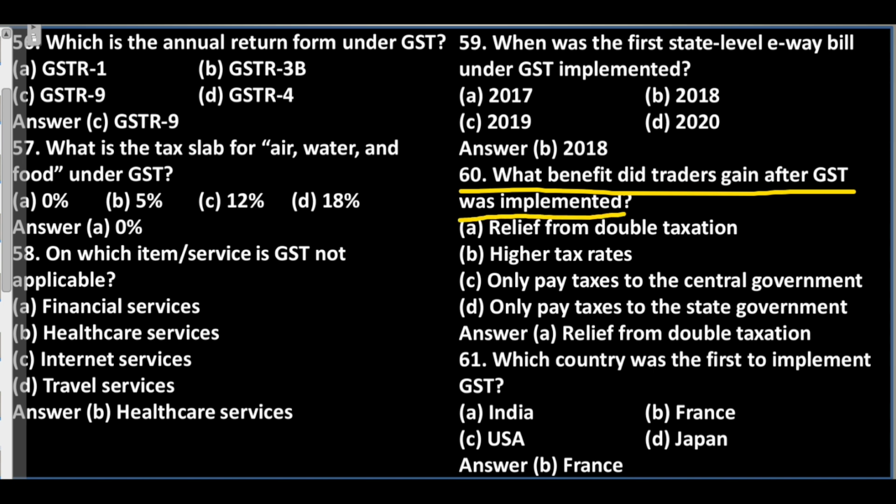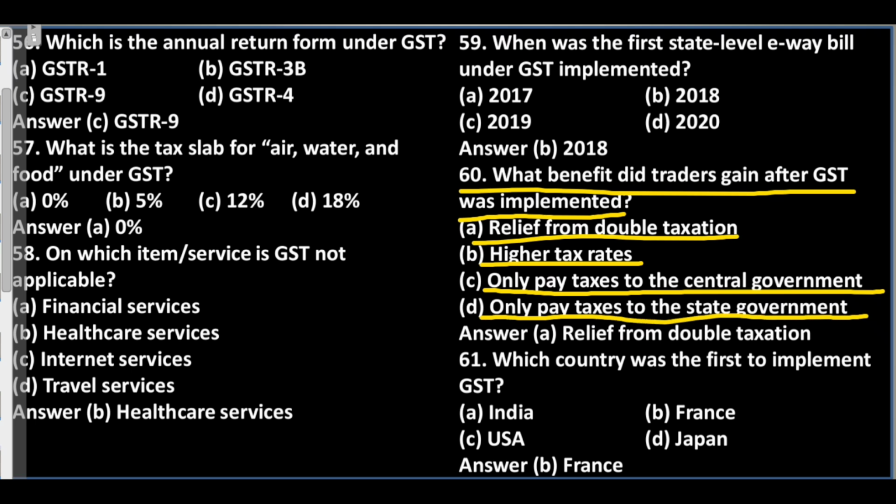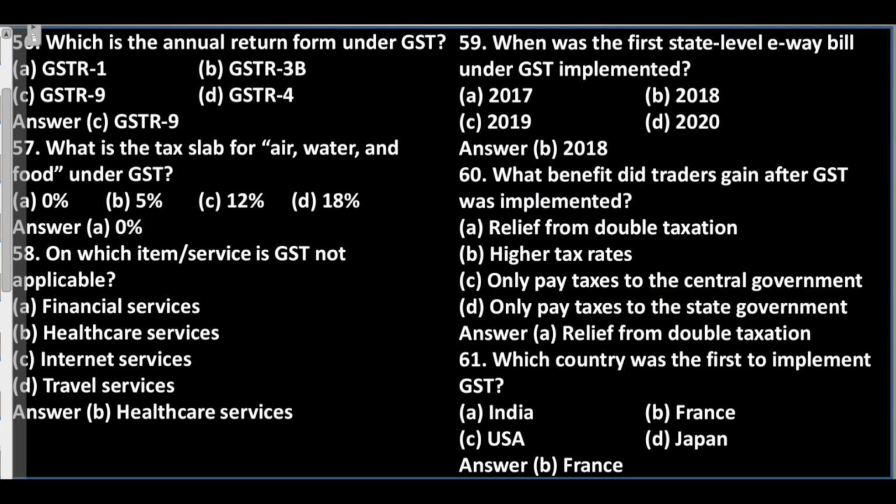Question 60. What benefit did traders gain after GST was implemented? A. Relief from double taxation. B. Higher tax rates. C. Only pay taxes to the central government. D. Only pay taxes to the state government. Answer: A. Relief from double taxation.